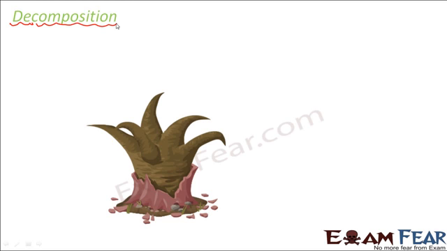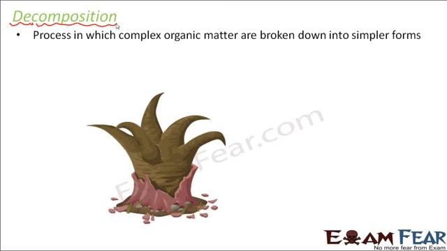Composition refers to formation, and deformation means breaking down, just the opposite of formation. So it is a process in which complex organic matter is broken down into simpler forms. The meaning of the term is quite simple.